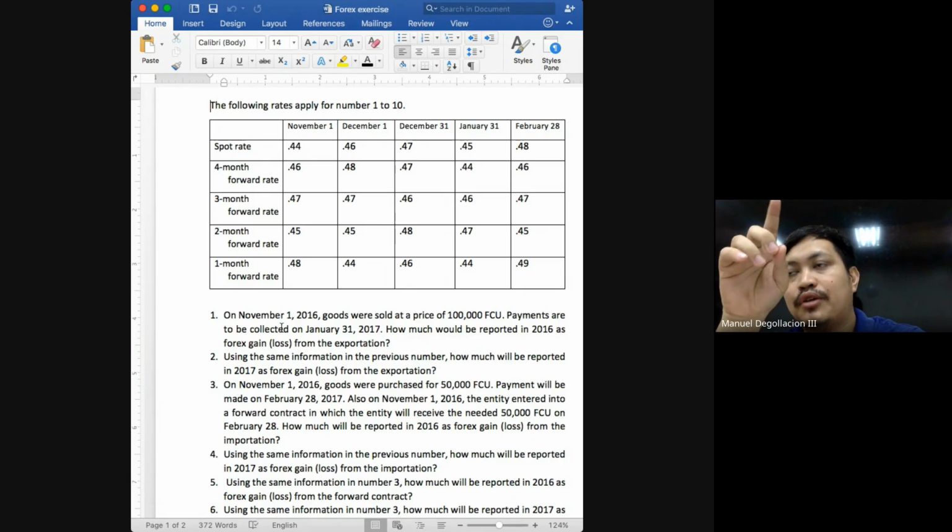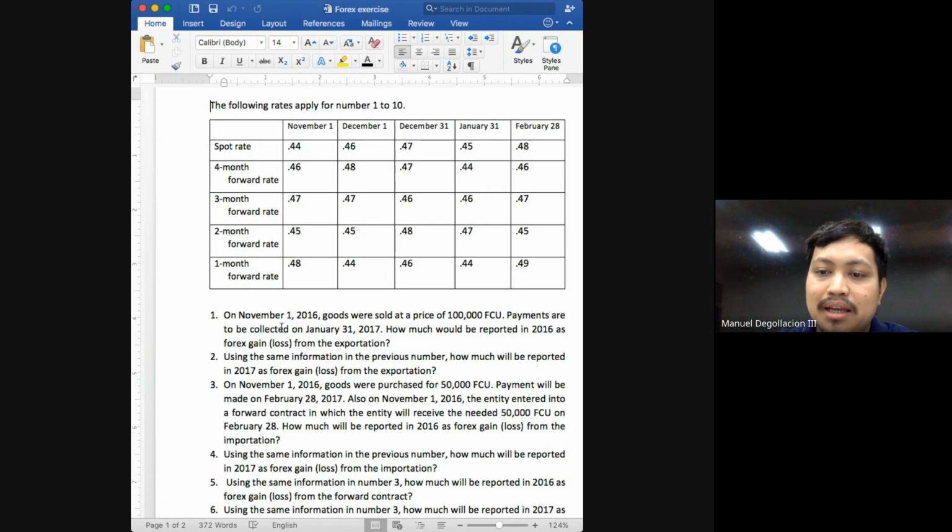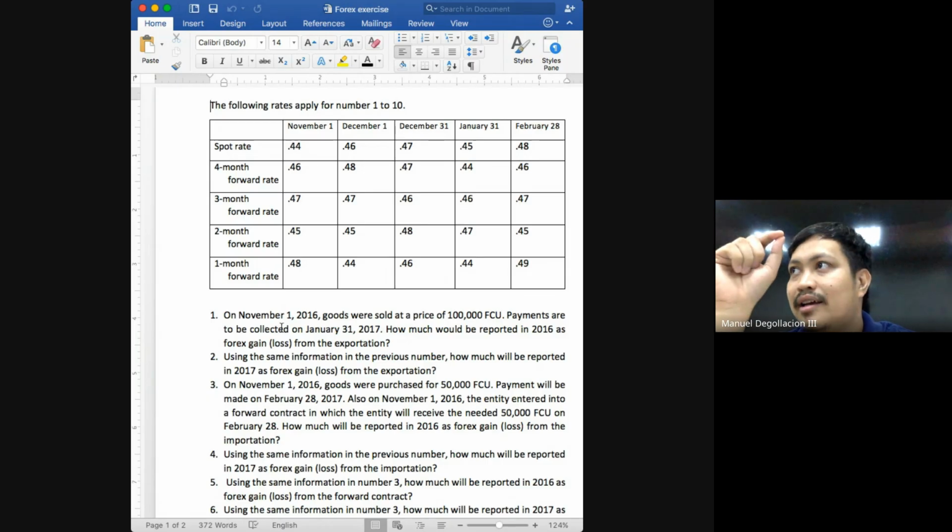Because what do I mean? What is the nature of your obligation here? Is your obligation to pay 22,000 pesos or is your obligation to pay 50,000 foreign currency units? It's the latter class. You will have to pay 50,000 foreign currency units. So if your obligation remained at 50,000, then you should report the obligation at 50,000 foreign currency units. But again, it will have to be converted, using the spot rate.